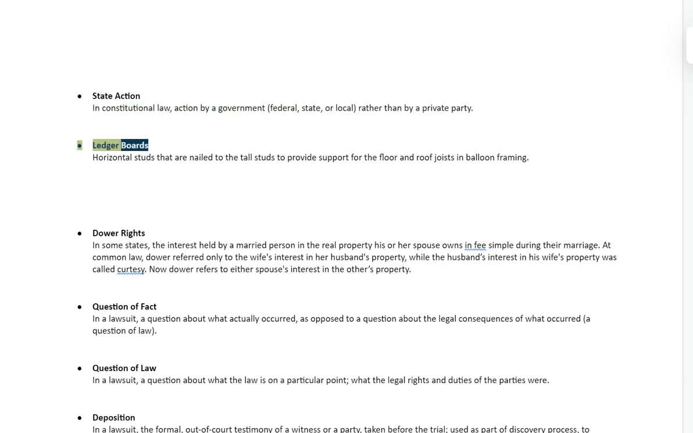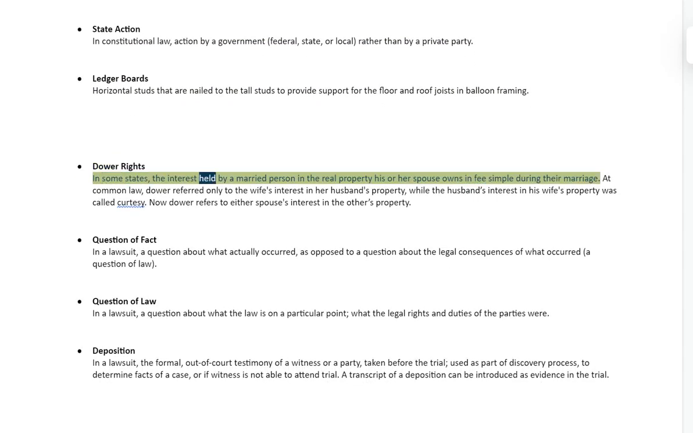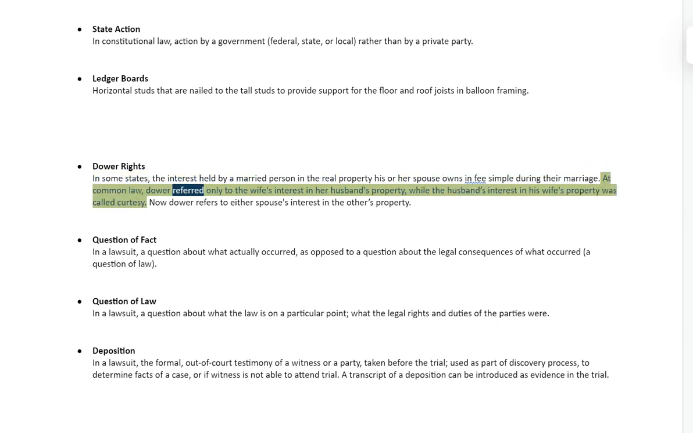Ledger boards. Horizontal studs that are nailed to the tall studs to provide support for the floor and roof joists in balloon framing. Dower rights. In some states, the interest held by a married person in the real property his or her spouse owns in fee simple during their marriage. At common law, dower referred only to the wife's interest in her husband's property, while the husband's interest in his wife's property was called courtesy. Now dower refers to either spouse's interest in the other's property.